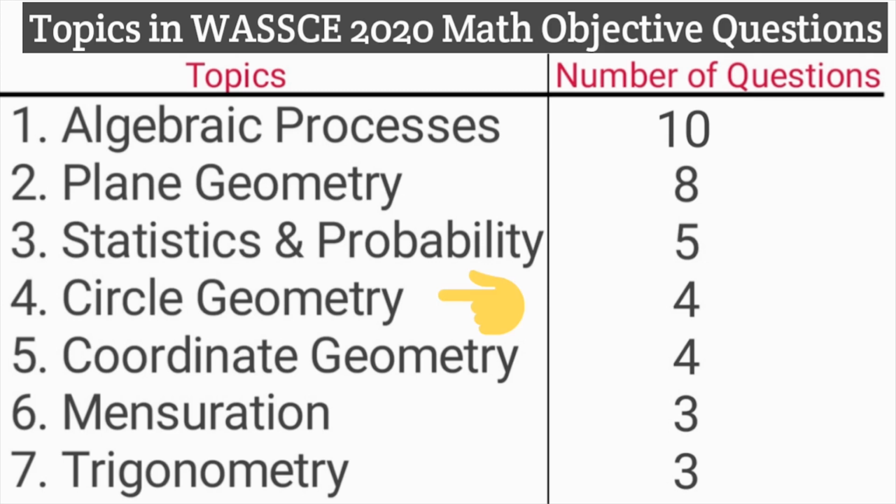Alright, the next one we have circle geometry. In 2020, we have 4 questions from this topic, while in 2019 we have 3 questions. And I can say categorically that 99% of the time questions will always come on circle geometry, so you have to take it seriously. Then number 5, coordinate geometry.